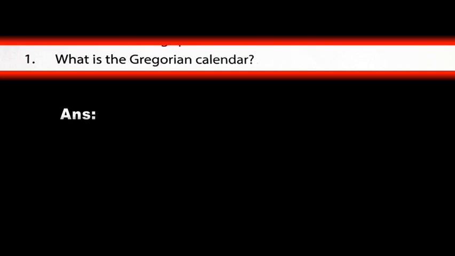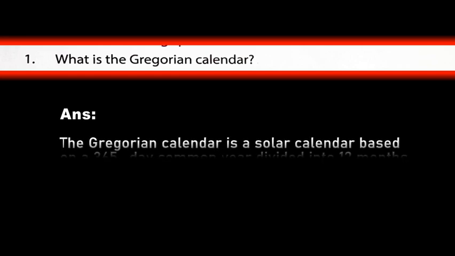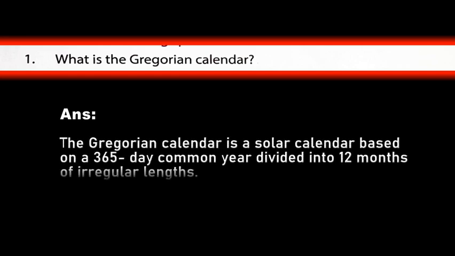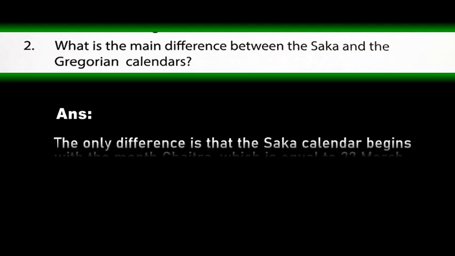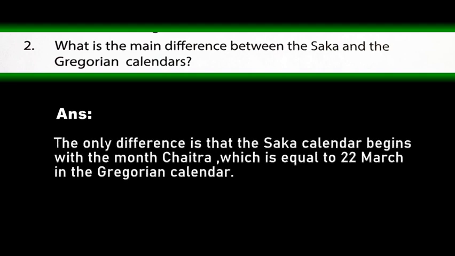And answer will be the Gregorian calendar is a solar calendar based on a 365-day common year divided into 12 months of irregular length. Question number 2. What is the main difference between the Saka and the Gregorian calendars? Answer will be the only difference is that the Saka calendar begins with the month Chaitra, which is equal to 22 March in the Gregorian calendar.